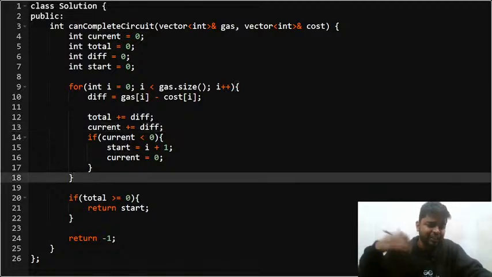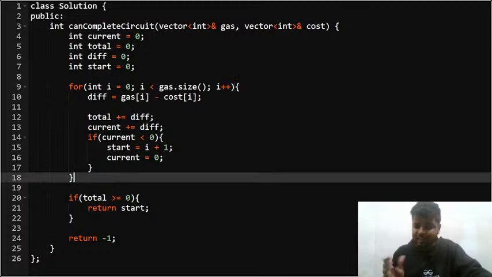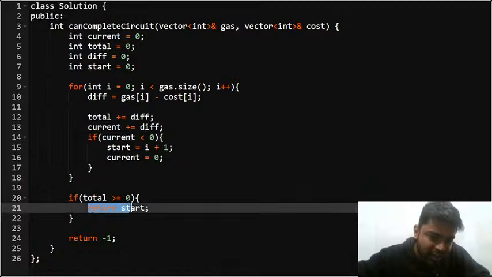equal to 0, if in my tank I have, after traveling through all the n stations, the total amount, that is the cumulative difference between all the gas that I'll be filling at every station and the cost that I'll be paying at every station, if that is greater or equal to 0, right? So if my tank is positive, if after traveling all the n stations there is no gas left in my tank, or if there is some gas left in my tank, in all those cases my total would be greater or equal to 0, right? So for all those cases, I'll simply return my start index, right?